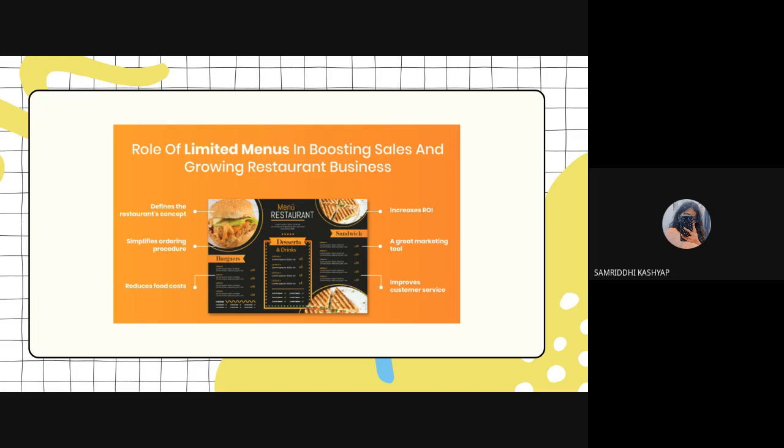So this increases their return on investment, reduces the food cost, and it is easier to market. If they have one clear goal, it is easier to market one clear goal to all of the human population.